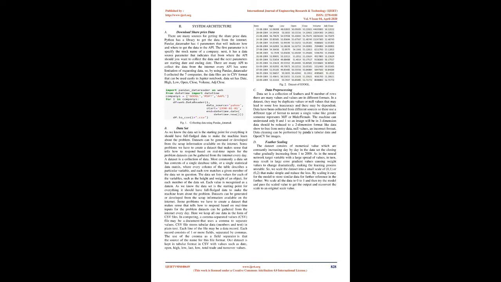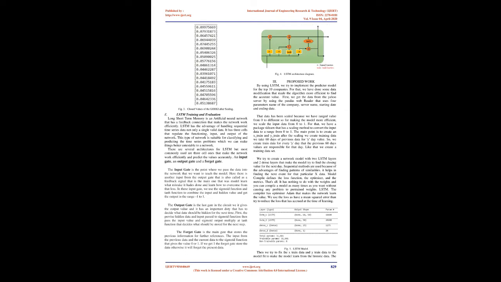A dataset is a collection of data. Most commonly a dataset has the contents of a single database table, or a single statistical data matrix, where every column of the table describes a particular variable, and each row matches a given member of the dataset in question. The dataset lists values for each of the variables, such as the height and weight of an object, for each member of the dataset. Each value is known as a datum.